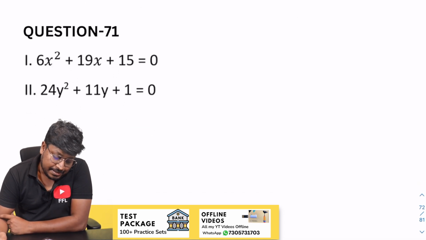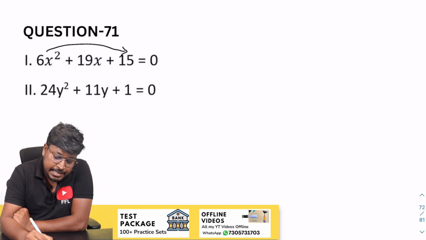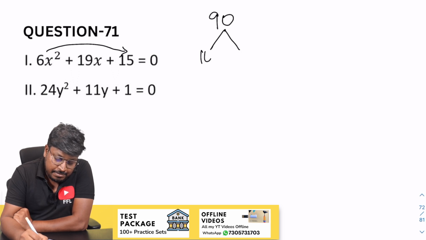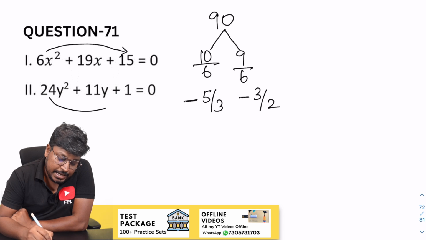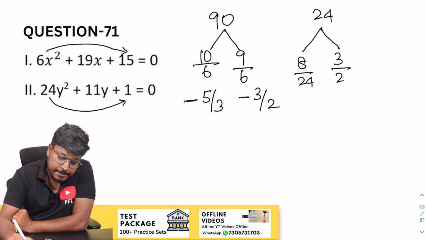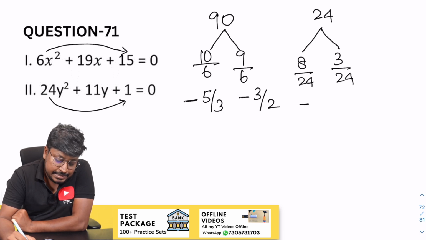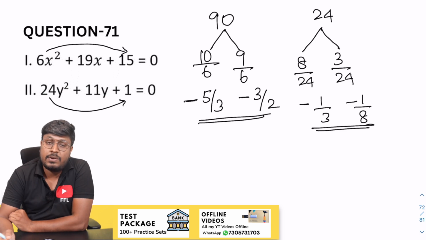So question number 71. 16 into 6 into 15 will be 90 again. So 10 and 9 will be 90. So divide by 6, divide by 6. So minus of 5 by 3, minus of 3 by 2. Now 24 into 1 will be 24. So 8 threes are 24. So divide by 24, right? While writing, change the sign: 1 by 3, minus 1 by 8. So this will be the factor of y and this will be the factor of x.